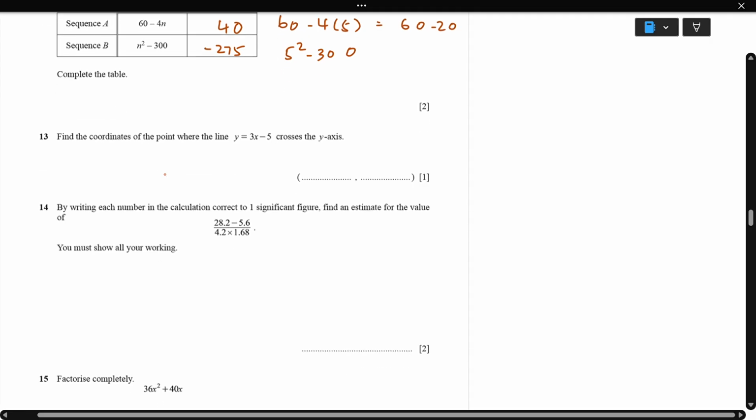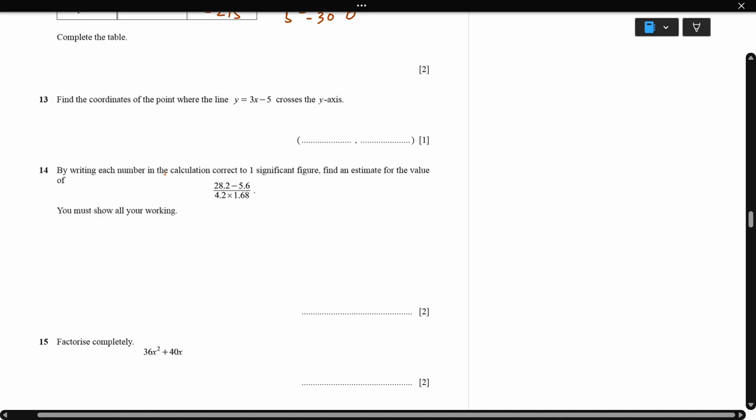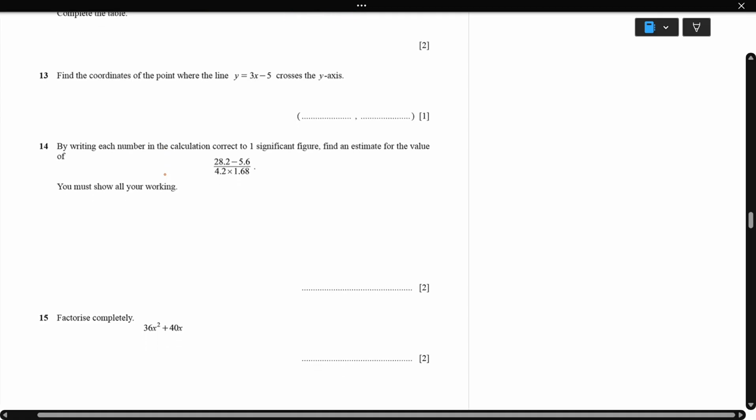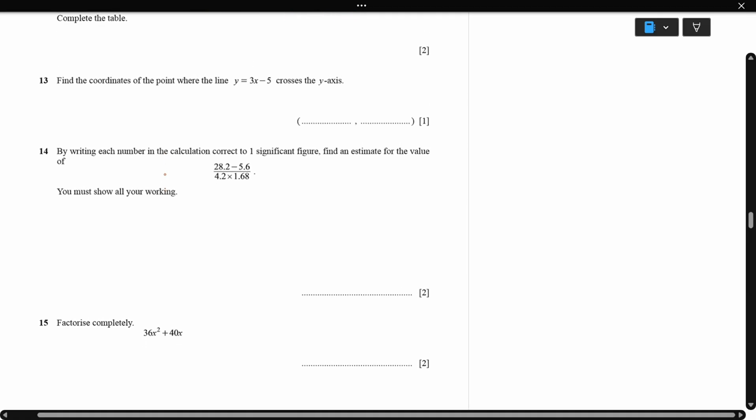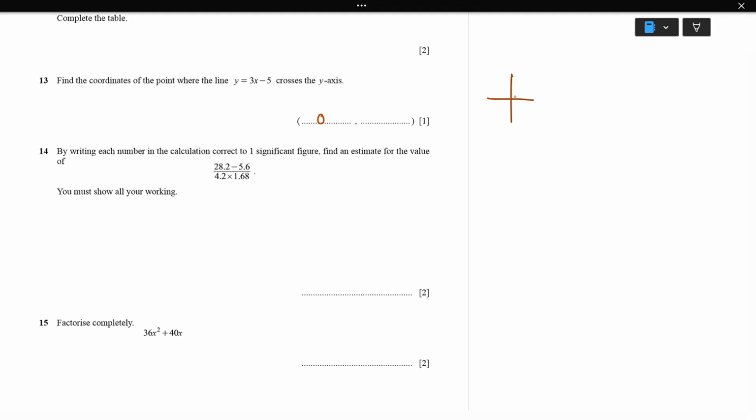Find the coordinates of the point where the line y equal to 3x minus 5 crosses the y-axis. When it crosses on the y-axis, x is going to be 0, because here this is our coordinate. On the y-axis, x is always 0. So just replace x with 0. y equal to 3 times 0, which is 0, minus 5. So y equal to negative 5 is the answer.